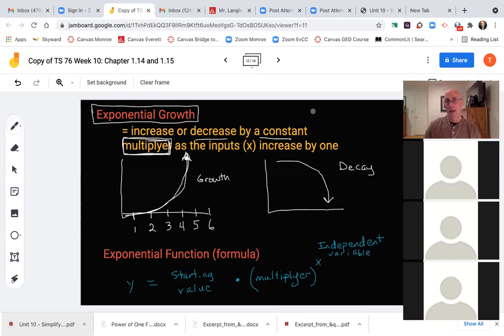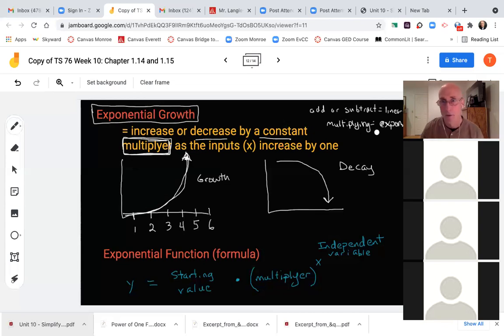So adding or subtracting equals linear. We just got through talking about that. Multiplying equals exponential.